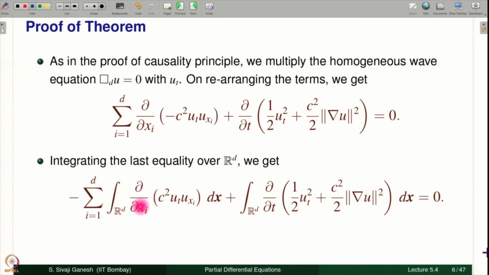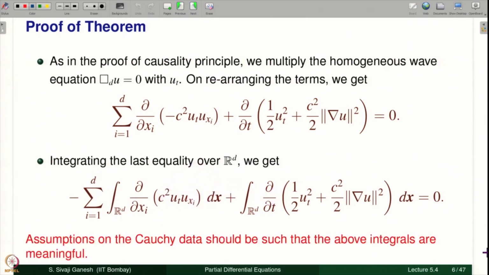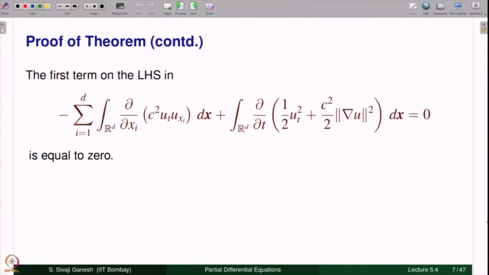Here there is a partial derivative with respect to x_i. So, we plan to do integration by parts in this term and then conclude things about the energy. As mentioned before, assumptions on the Cauchy data should be such that these integrals are meaningful.